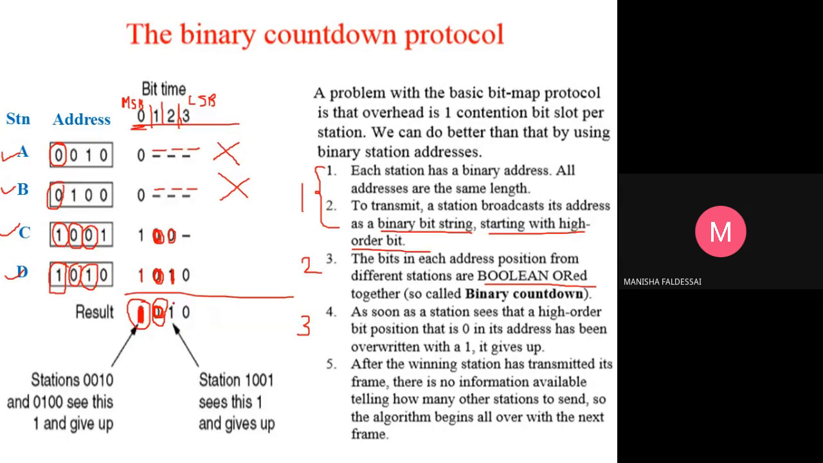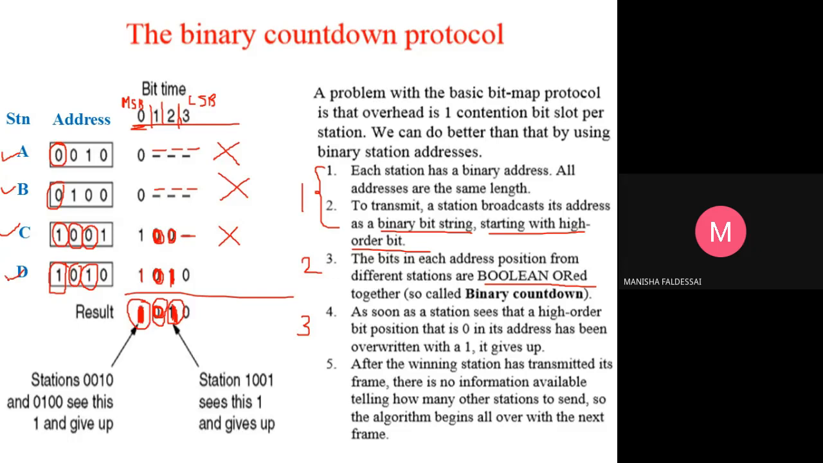Then what happens, again you find the Boolean OR. You do OR. 0, 1 will give me what? 1. That is the next result. Now station C sees the result is 1, but I am having 0. Right? So I have to leave the competition.